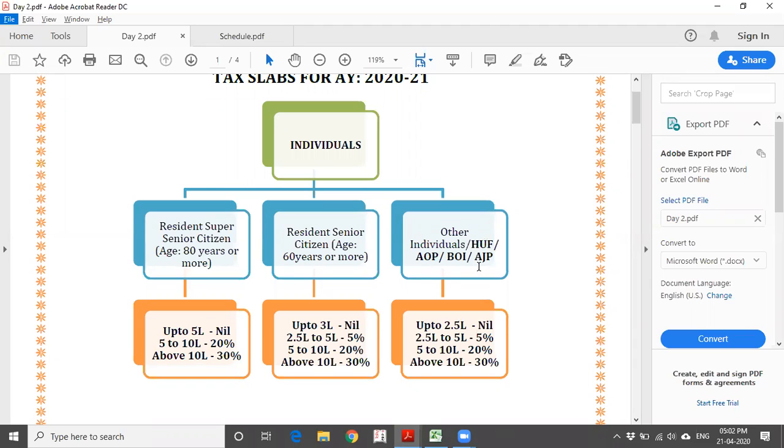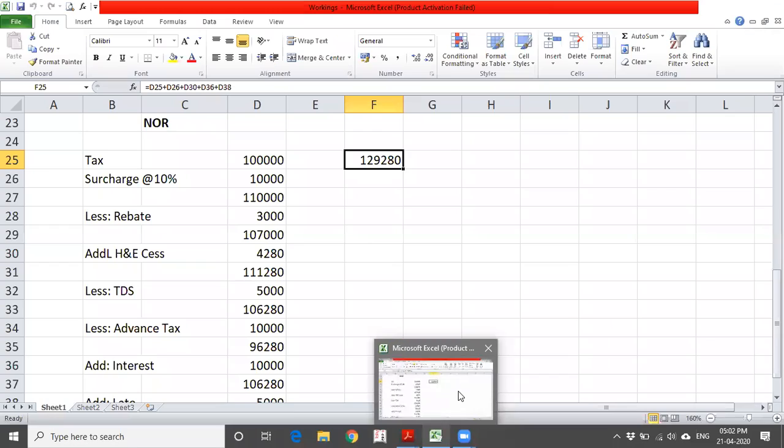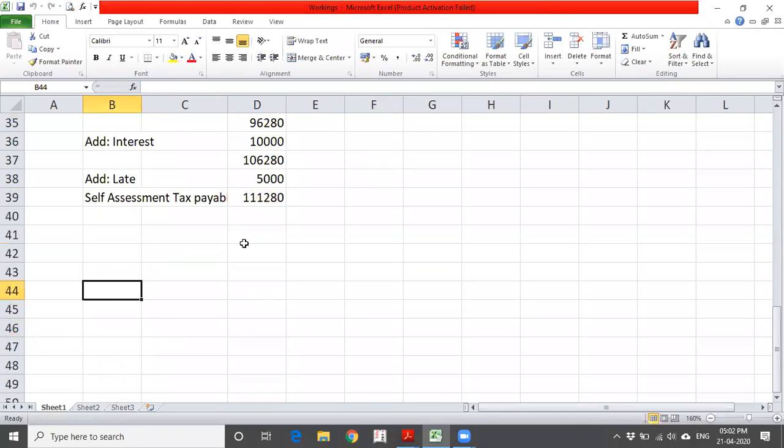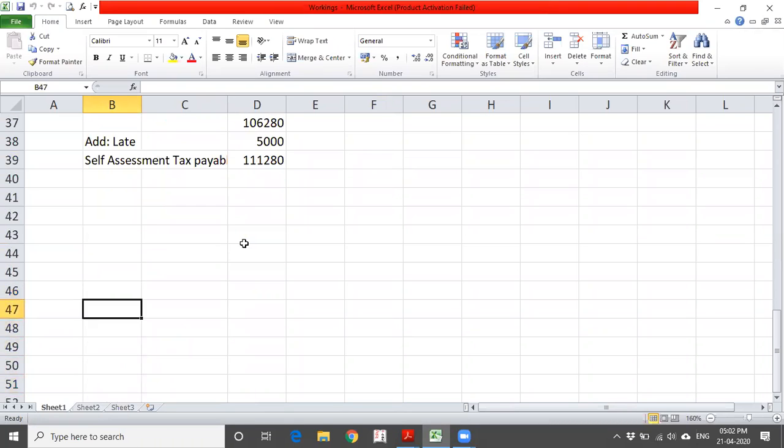So what are the slabs? For a resident super senior citizen, up to 5 lakhs the tax rate is 0, that is nil; you need not pay any taxes. Then 5 to 10 lakhs, it is 20%, and above 10 lakhs, it is 30%. These are cumulative figures. So how are we going to calculate this? I'll give an example for easy understanding. Say an assessee who is a super senior citizen has 12 lakhs of income.